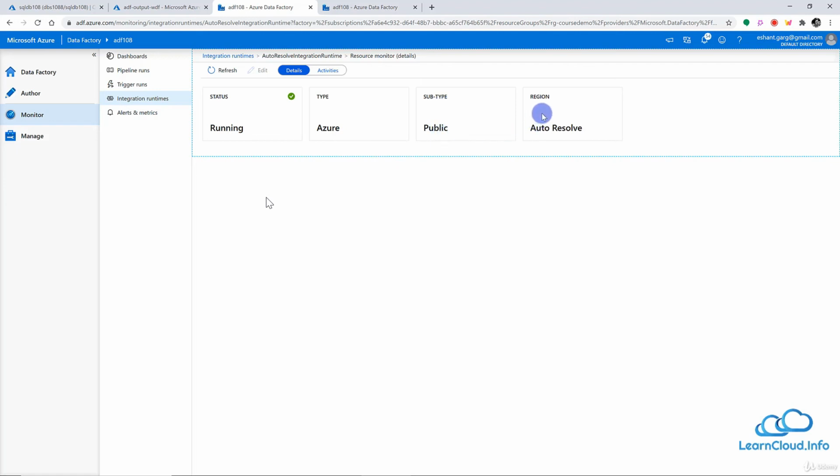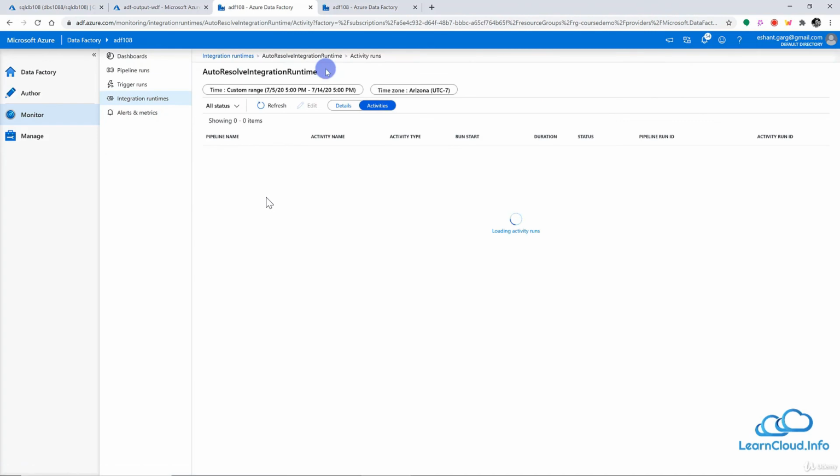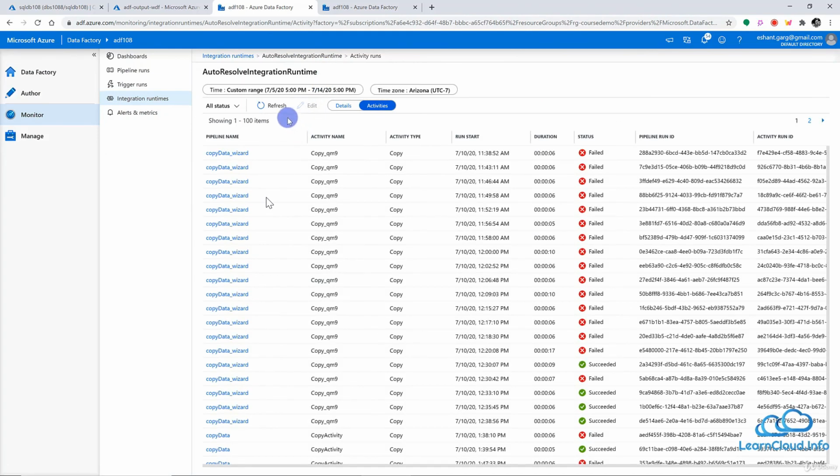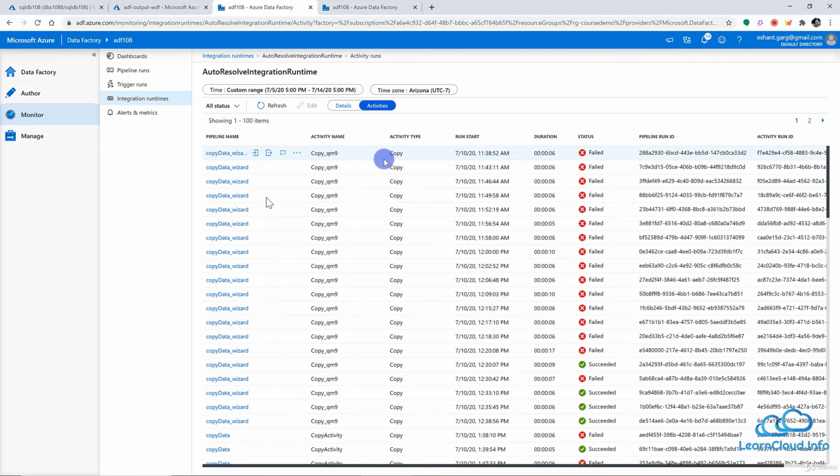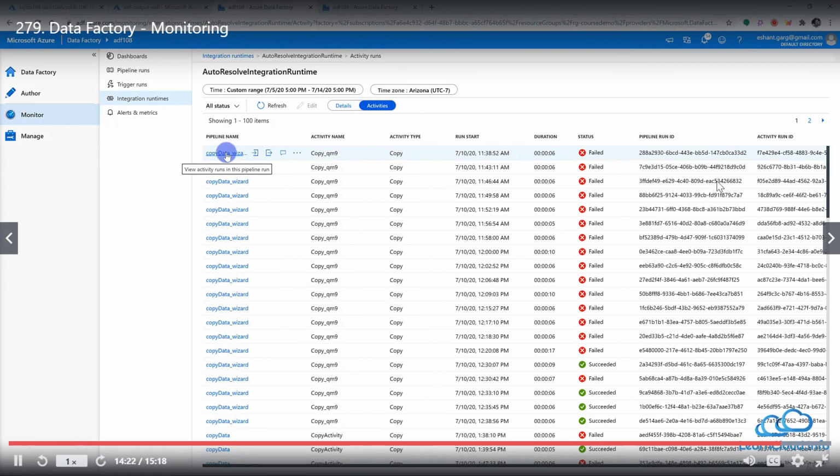And the subtype is public, and the region is auto resolve because this is the Azure default integration runtime, which is auto resolved by the Data Factory. And if I go to the activities, I can see all the activities run by this integration runtime. And once again, I can see all that detail: the activity name, the type of activity, the duration, and the status. It is failed, and this is the name of the pipeline.